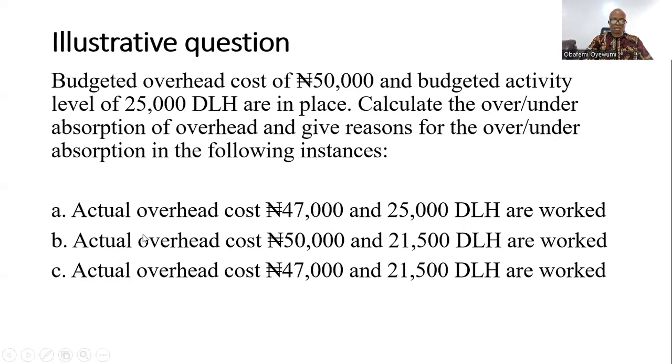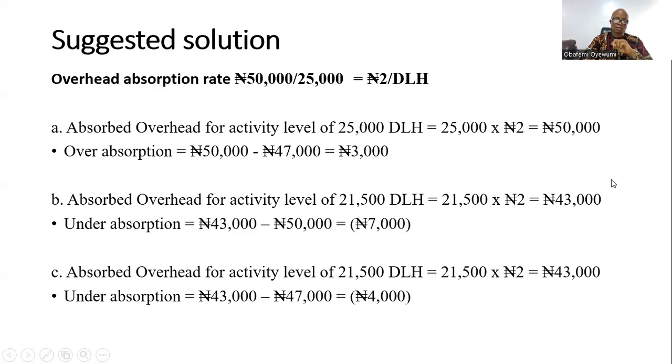Okay, that's the second scenario: actual overhead cost 50,000 and 21,500 direct labor hours worked. And the third: actual overhead cost 47,000 and 21,500 direct labor hours worked. So let's look at the suggested solutions here.